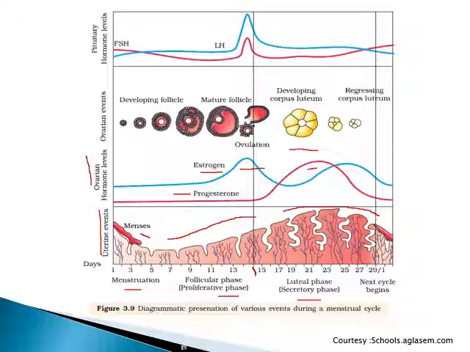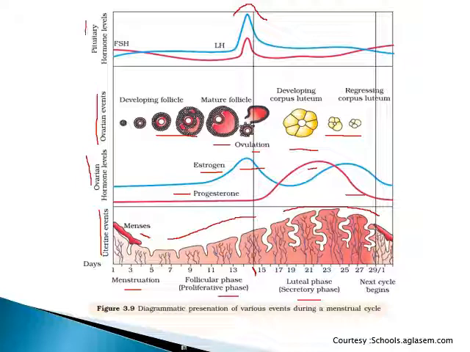But if implantation doesn't occur, the corpus luteum degenerates, and you can see here that with the falling level of the corpus luteum, the progesterone level is also coming down. These are the events happening inside the ovaries: the formation of developing follicles, maturing into the Graafian follicle and releasing the ovum on the 14th day under the impact of the LH surge, and this is the LH surge.